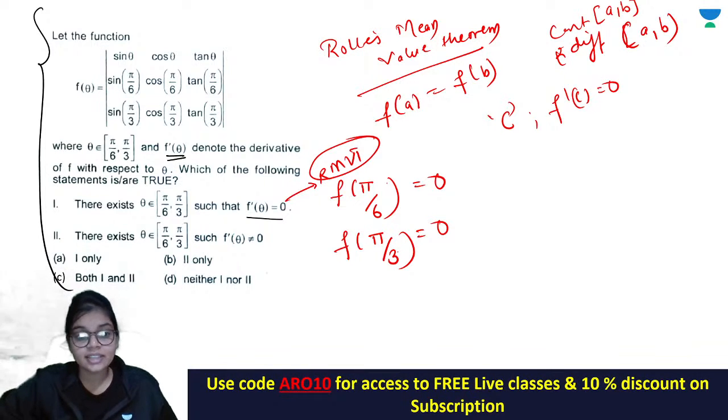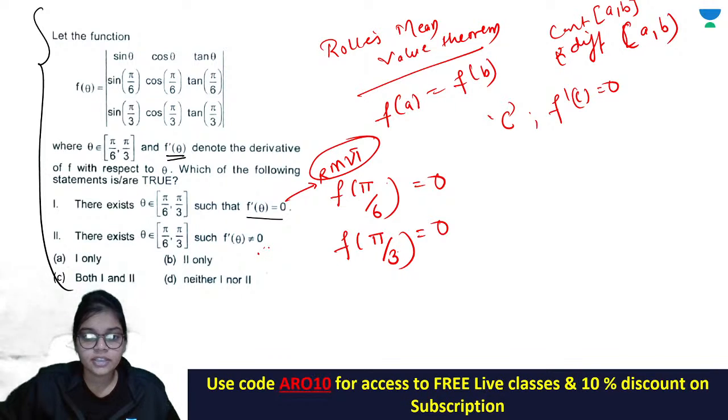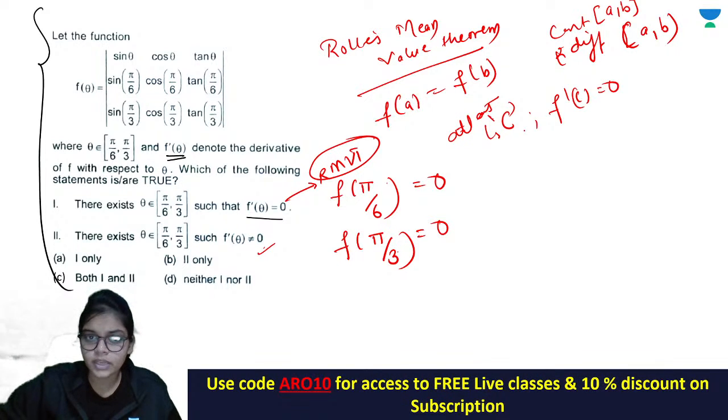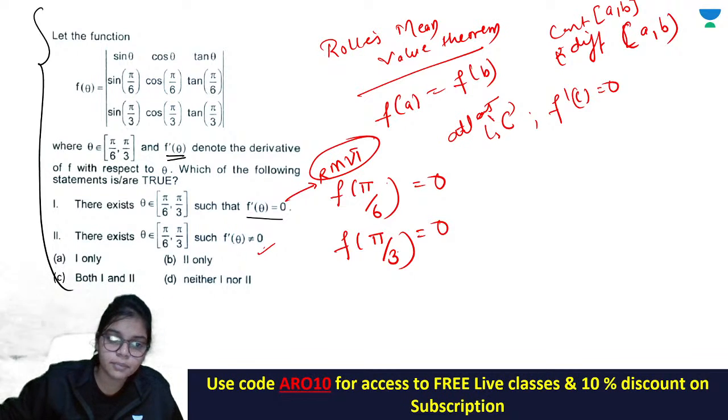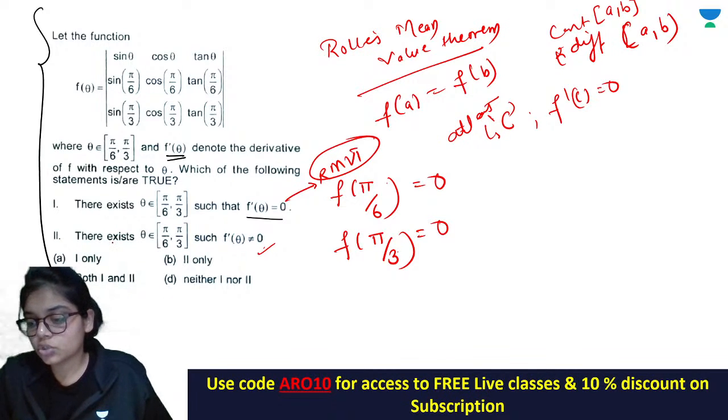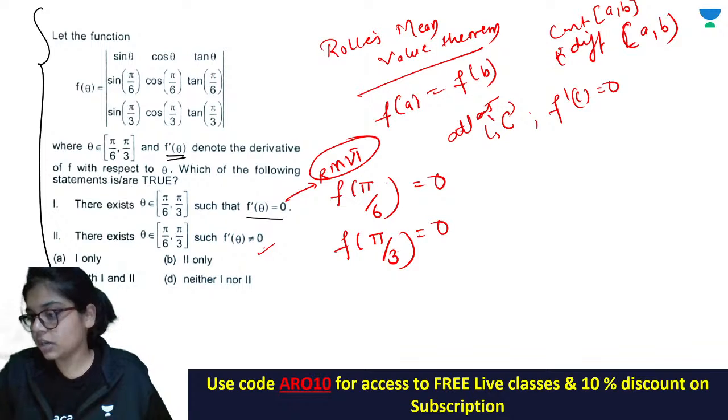And the second statement: there exists theta between pi by 6 and pi by 3 such that f dash theta is not equal to 0. Definitely, Rolle's mean value theorem says there will be at least one c. The other values do not need to have f dash c equal to 0. Only one value is needed, so both statement 1 and 2 are true.